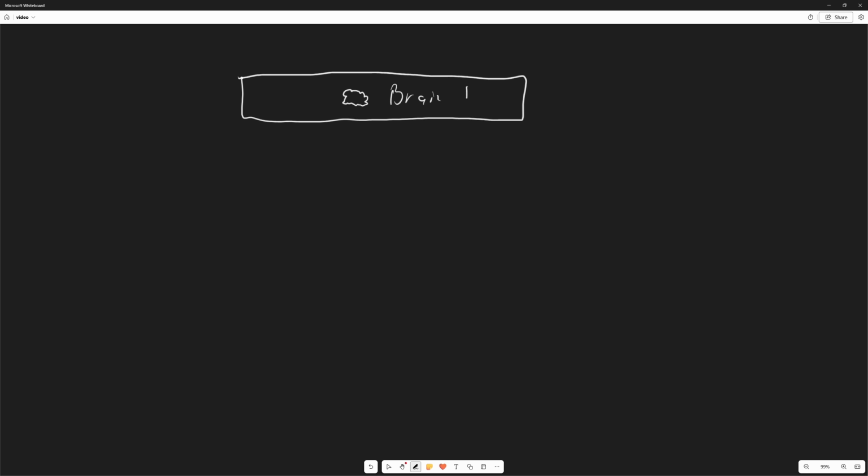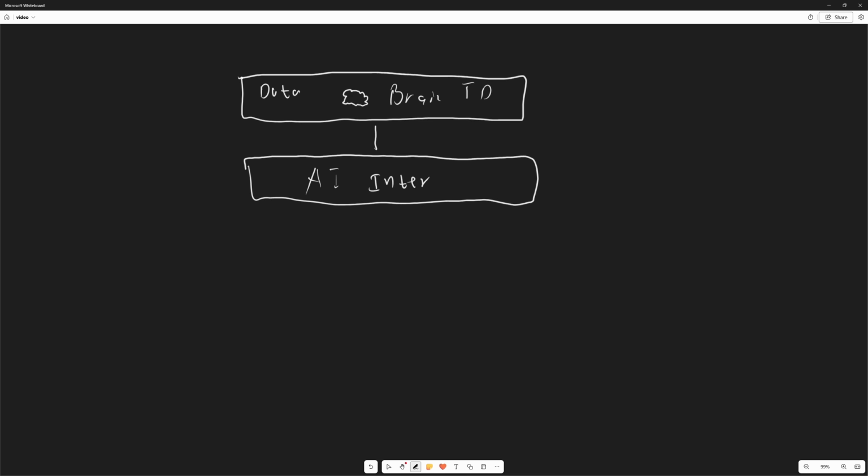Or training data, the data that it is trained on. Then you have the AI itself, the LLM, which is like the interpreter. It interprets what's going on up here. And then you have the output. The brain, where does AI get its data from? We all heard about this training data, so that's the internet, or internet, local data and stuff.